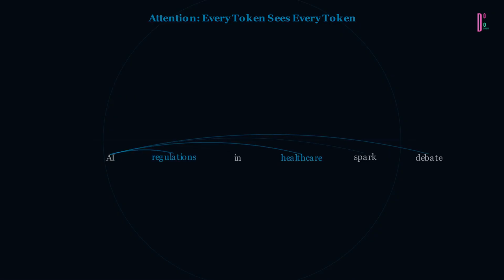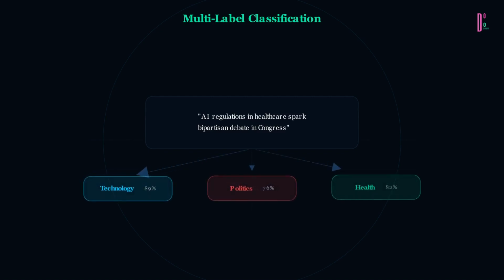But documents often belong to multiple categories. A news article about AI regulations in healthcare is simultaneously technology, politics, and health. Multi-label classification handles this, assigning multiple labels with independent probability scores.